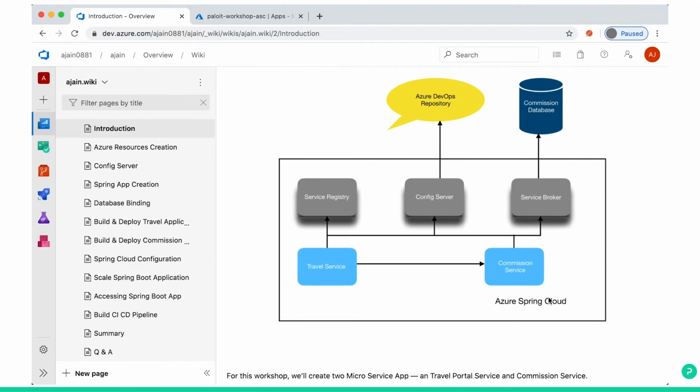Once you bind, there is no need to give any database configuration such as password, username or URL in your Spring Boot configuration file. Automatically, once you bind, Azure Spring Cloud will point your Java application to this database. You can write it without any configuration in the YML file.